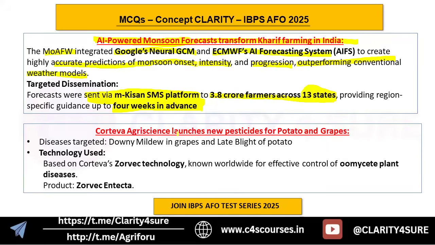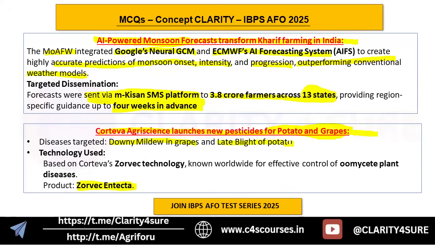Okay. The next news is about Corteva AgriScience launching new pesticides for potato and grapes. Since potato and grapes are in the news, the static portion about potato and grapes should be clear to you. Right. So, Corteva AgriScience has launched new pesticides. What is the product? Zorvec and Tecta. Which diseases have been targeted? Downy mildew in grapes and late blight of potato.